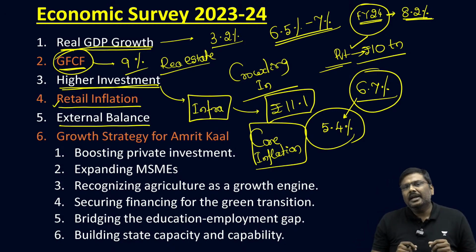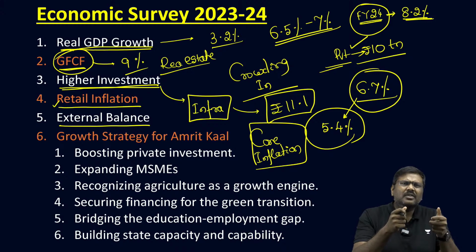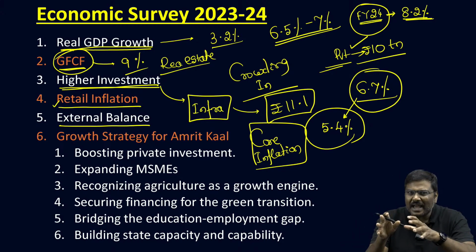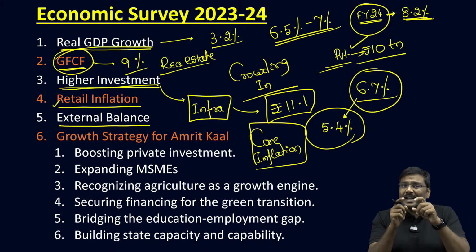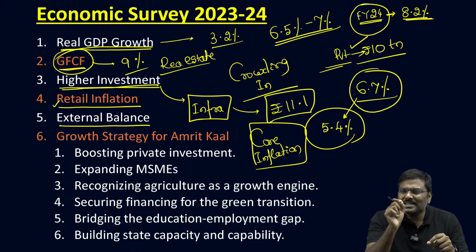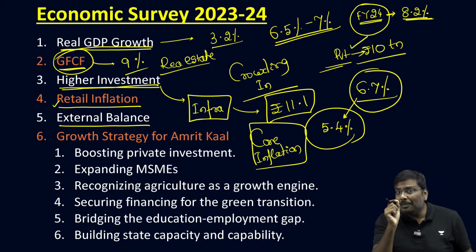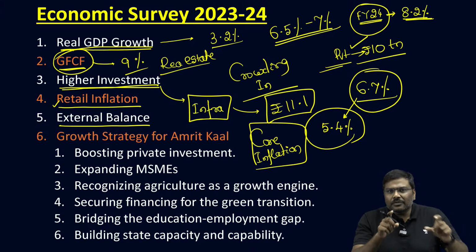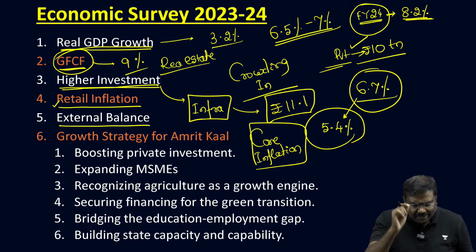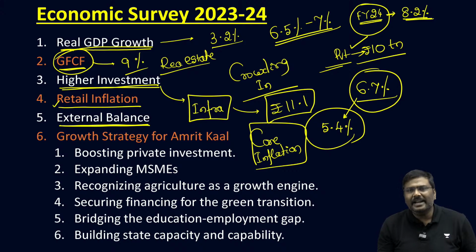But more importantly, if you look at the current account deficit, which includes the imports as well as exports of goods as well as services, the current account deficit in the previous financial year was 2% of GDP. And for the financial year 24, it has actually come down to 0.7% of GDP.